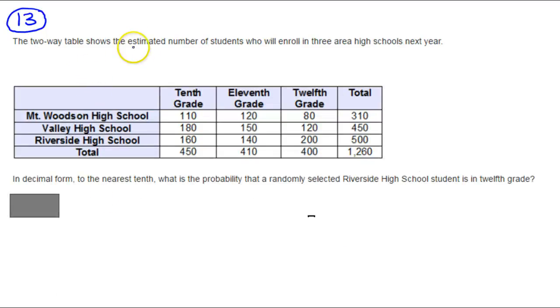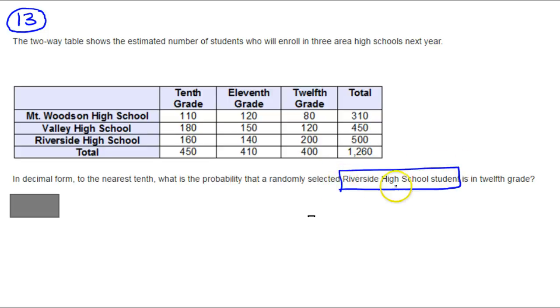The two-way table shows the estimated number of students who will enroll in 3 area high schools next year. So we have our 3 area high schools broken down by grade. Apparently no freshmen here. Alright, now in decimal form, to the nearest tenth, that means 1 decimal place, what is the probability that a randomly selected Riverside High School student.